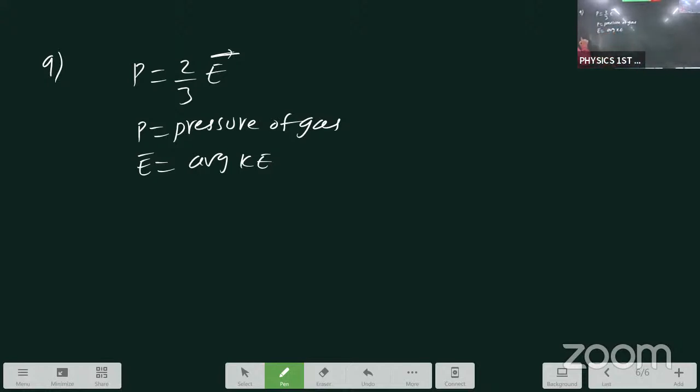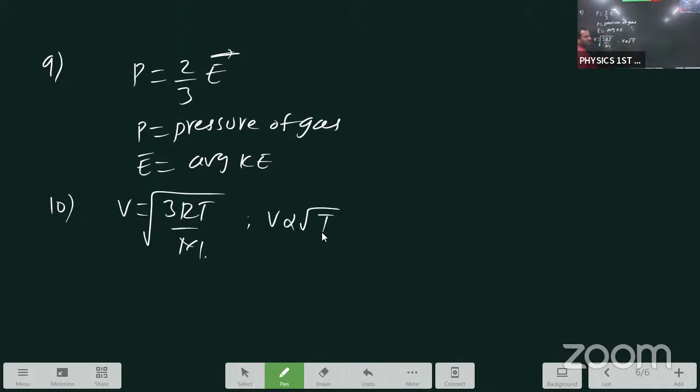Last question from kinetic theory of gas. The absolute temperature of a gas is increased by 3 times. What will be the increase in the RMS velocity? First of all, what is the velocity formula in terms of absolute temperature? V is directly proportional to root T. This one we are getting from the main formula, under root of 3RT by M. Now you write V2 by V1 equals root of T2 by T1.